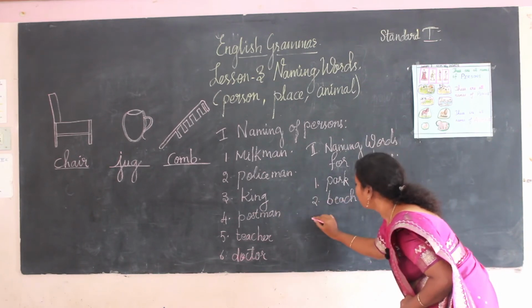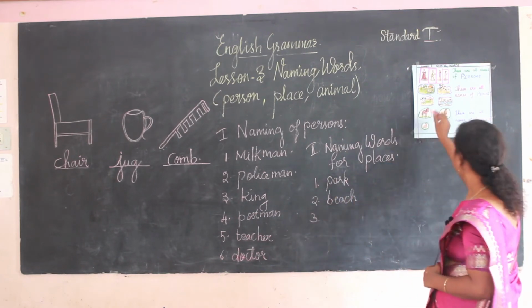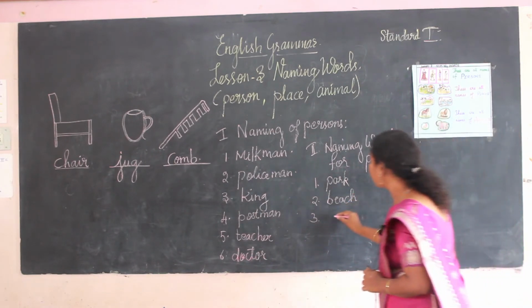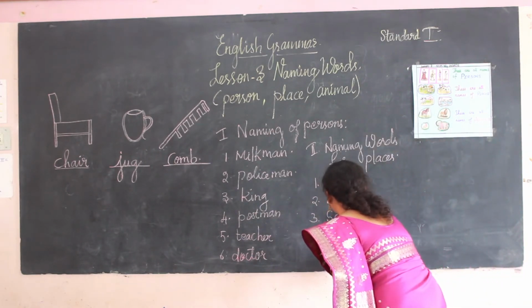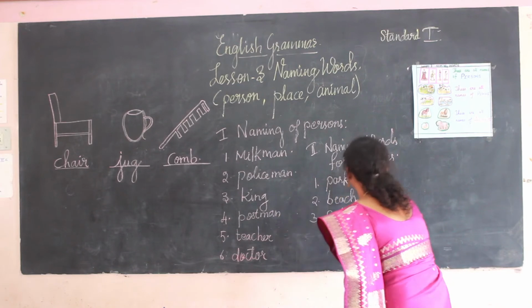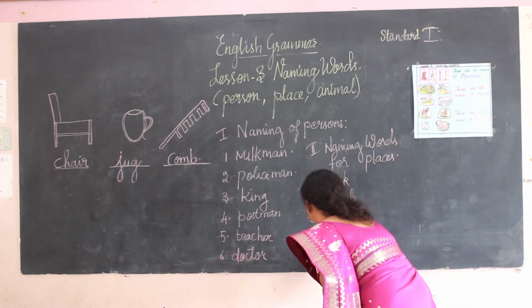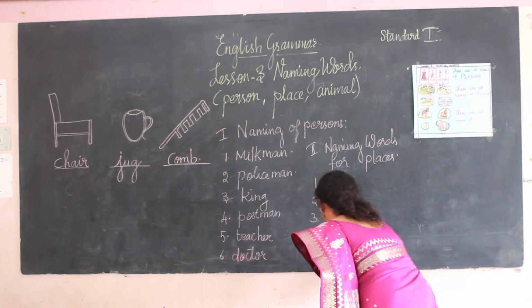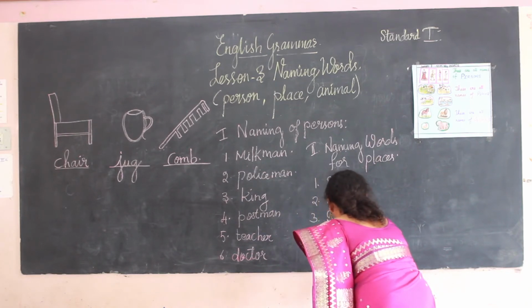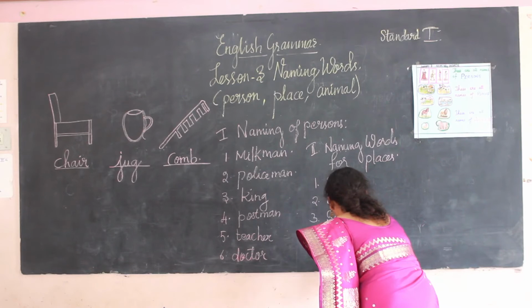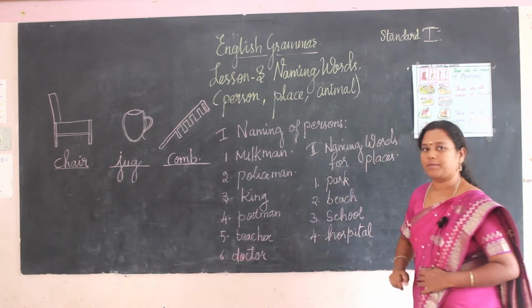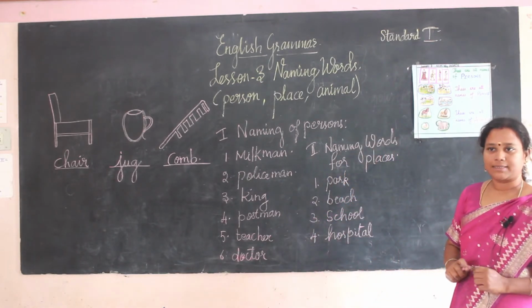B-E-A-C-H, beach. Now the third one is school, very important for us. Okay, school. We go to school for getting knowledge. So next is hospital. We go to the hospital for examining, for curing us.